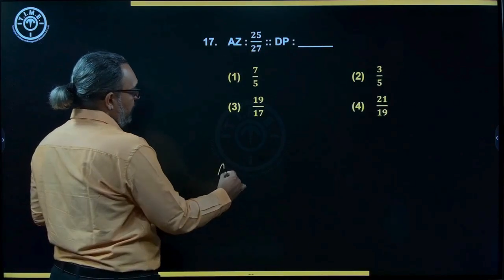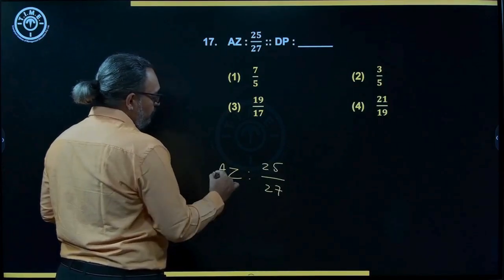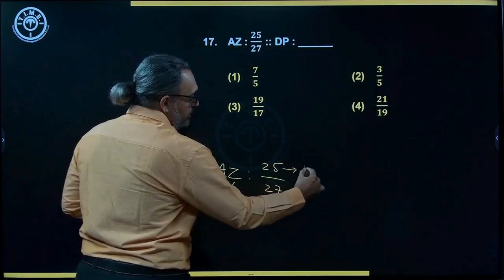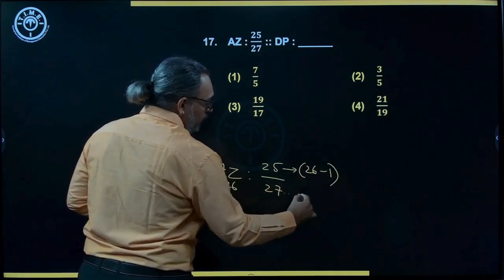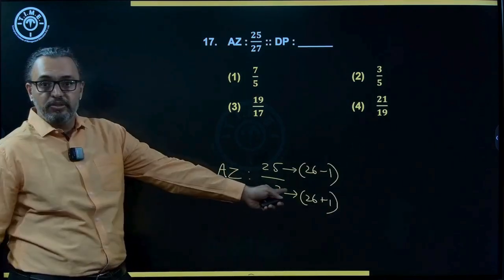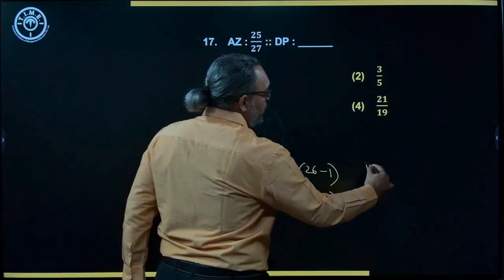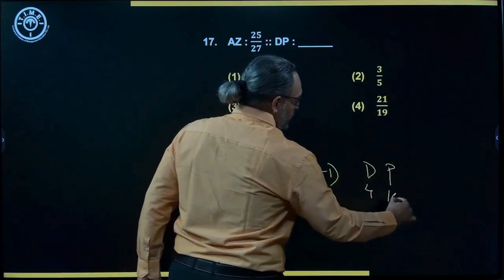Then the next one. Yes, so we have A, Z, then 25 upon 27. So here we have 1 and 26. So I can write this as 26 minus 1 and this is 26 plus 1. Correct? That is the easiest way to connect these numbers to those numbers, the place values to those numbers. So the same way we can do DP, which is 4 and 16.